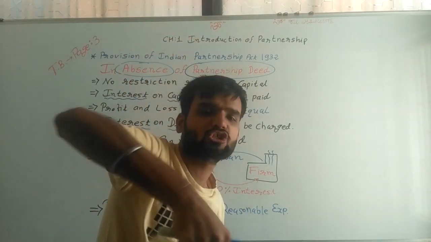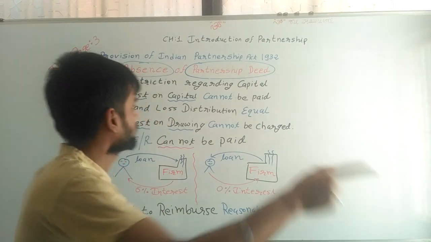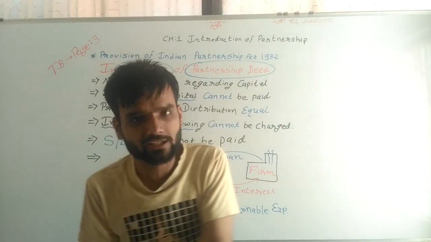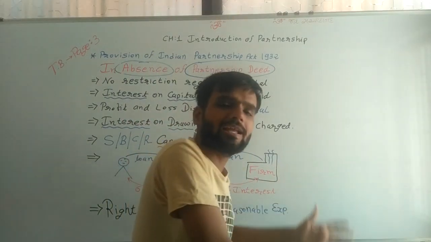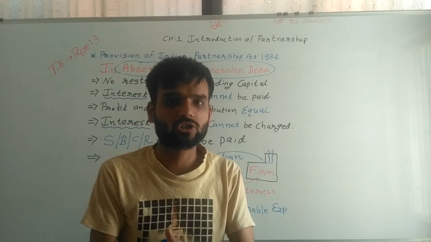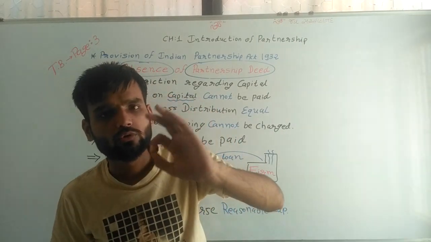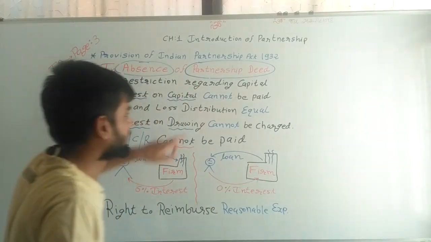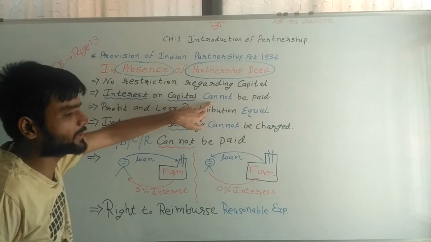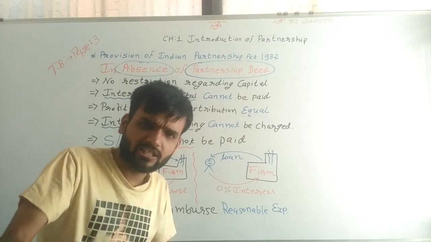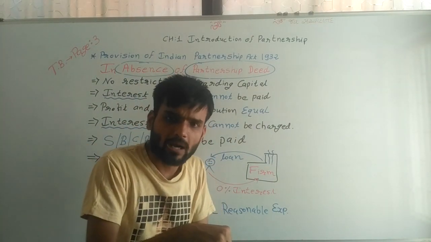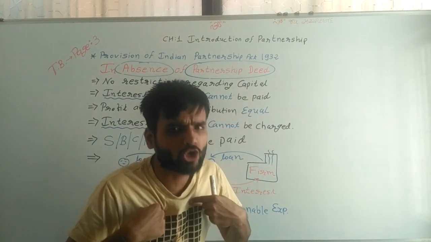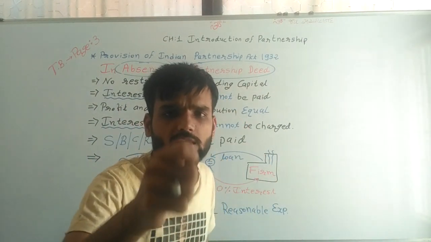But if it is not mentioned in the partnership deed, then first situation, again I repeat, there is no restriction regarding capital. Some partners can invest in the business, some partners can manage the business, and make the partnership. That is possible. There is no restriction about the capital. Now second, interest cannot be paid on capital. Anything invested by a partner is called capital, and on that capital we don't need to pay interest.